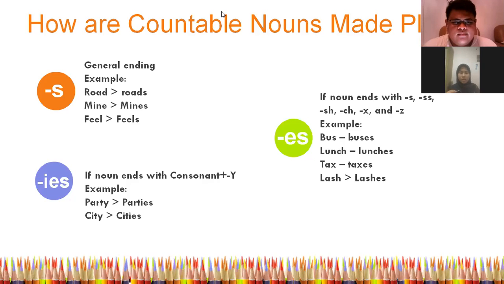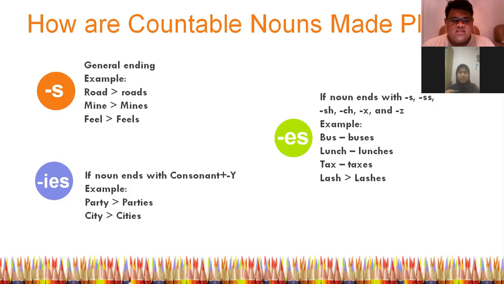Okay, how are countable nouns made plural? There are three here. First is general ending. For the plural form, you can add s in the end of the words. For example, rod become rods, mine become mines, and field become fields.